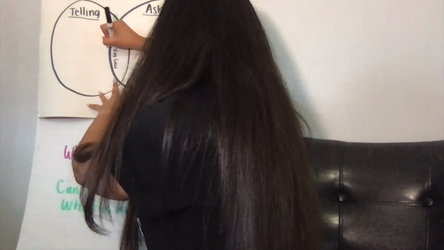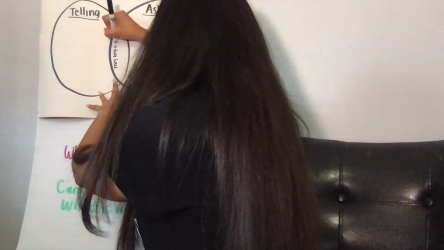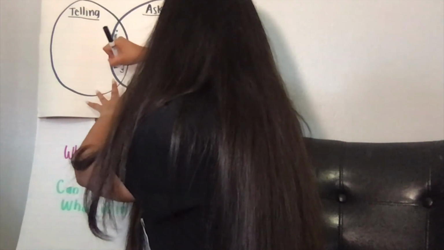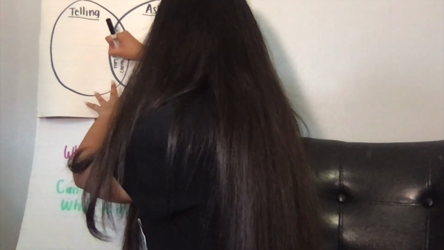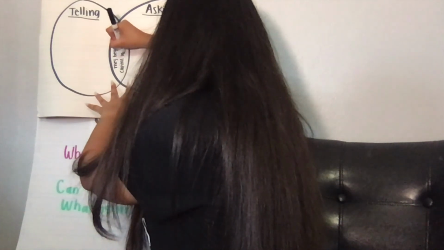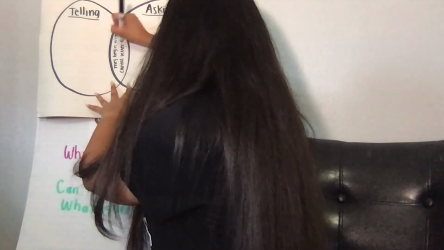They begin with a capital letter. However, they are very different. A telling sentence tells a complete idea.